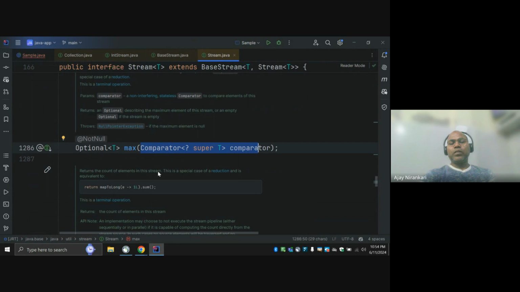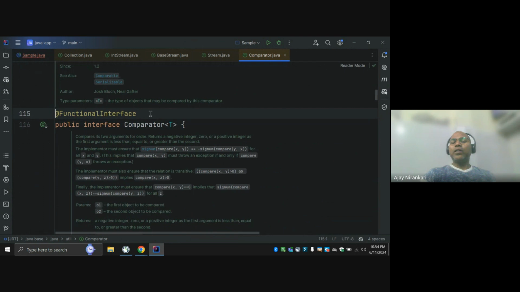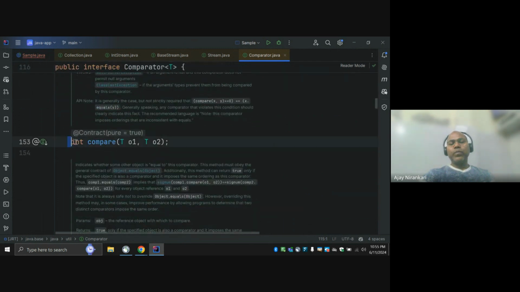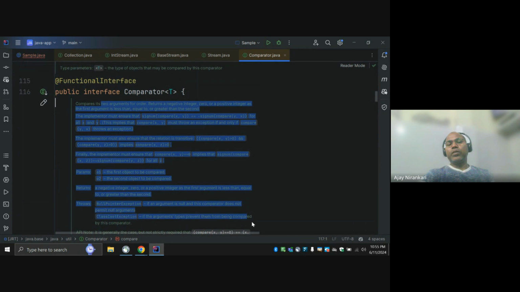So notice, what is the comparator? Comparator is also a functional interface, not to compare two methods, but to compare two values. It has one method, compare. You can pass any two values, maybe two integers, two floats, two employees, any two object types, and it returns an integer. If both objects are equal, it returns 0, and non-zero means it's not equal. So these are some contracts already mentioned here, the meaning of this compare.